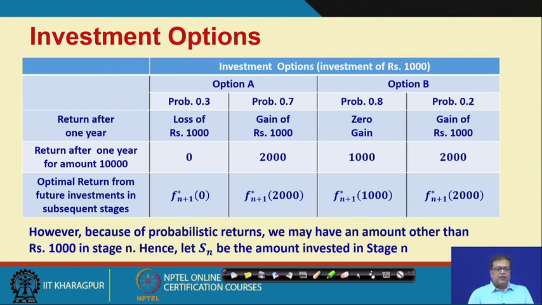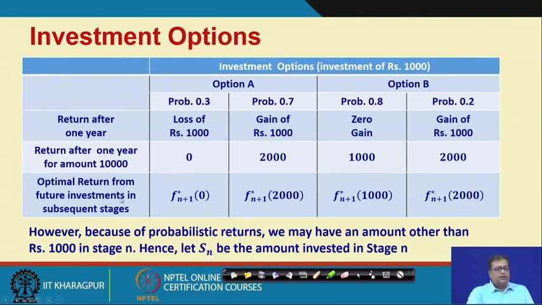The option A: loss of rupees 1000 or gain of rupees 1000, with probabilities 0.3 and 0.7. Option B: it could be 0 gain or gain of rupees 1000, with probabilities 0.8 and 0.2. So, in value terms, return after 1 year could be, for amount, sorry, not 10,000, 1,000, it should be 0 or 2,000, and 1,000 or 2,000.